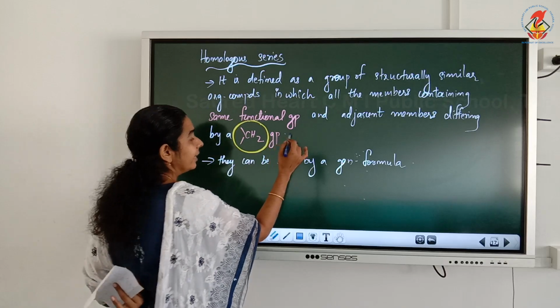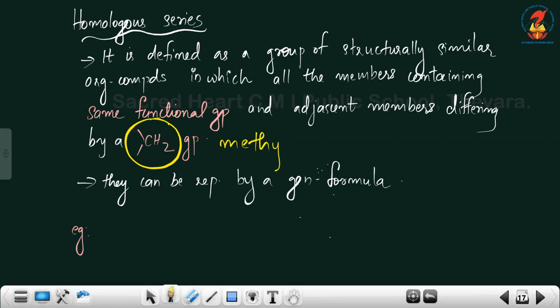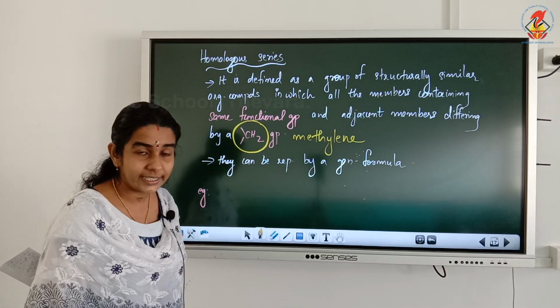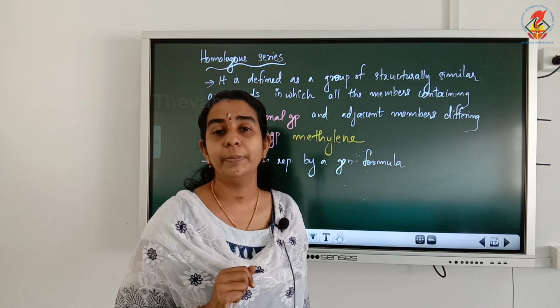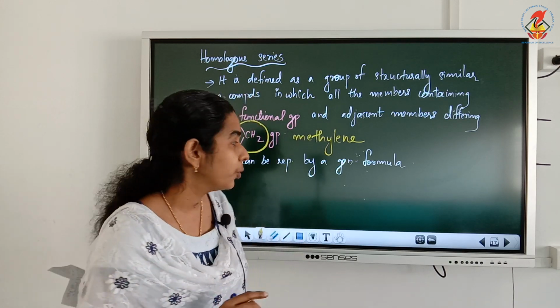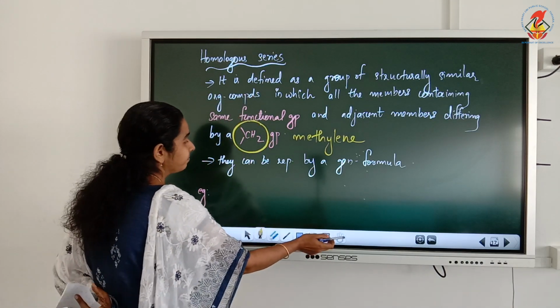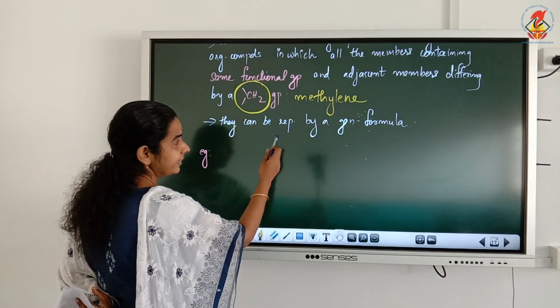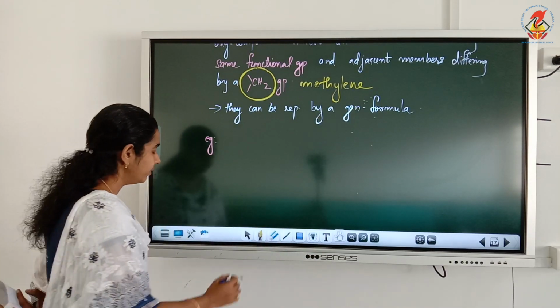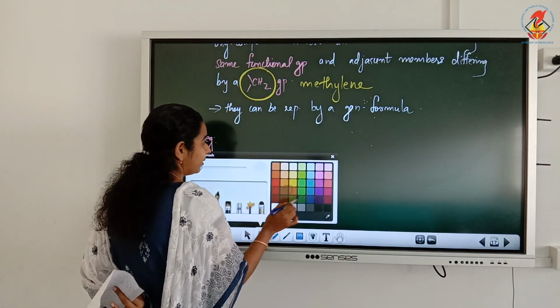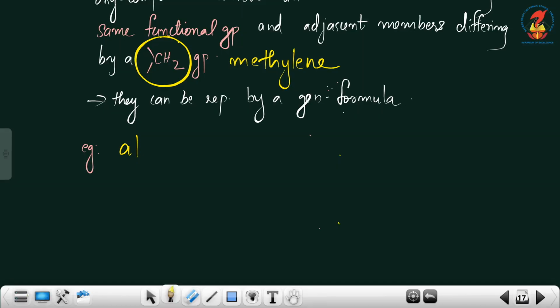So remember, CH2 group is known as what? It is methylene group. Methylene group means CH2 with 2 free valencies. So adjacent members will be differing by CH2 group in their formulas, and they can be represented by a general formula. Okay, we will see one example. If we take alkane